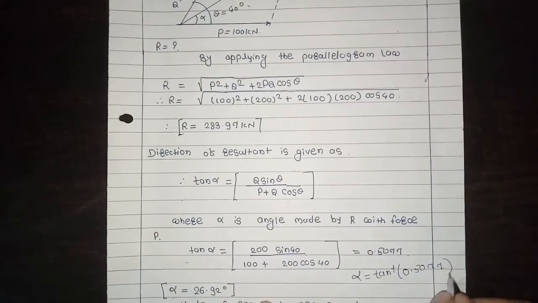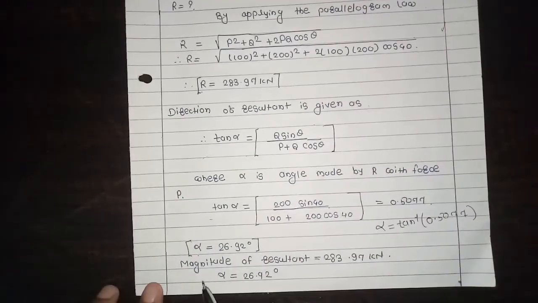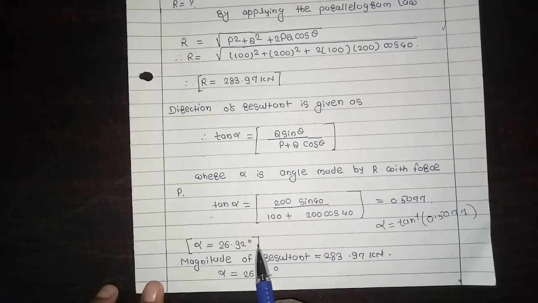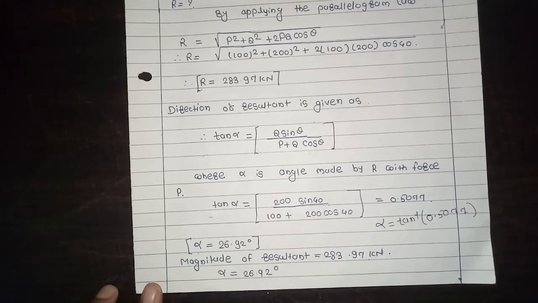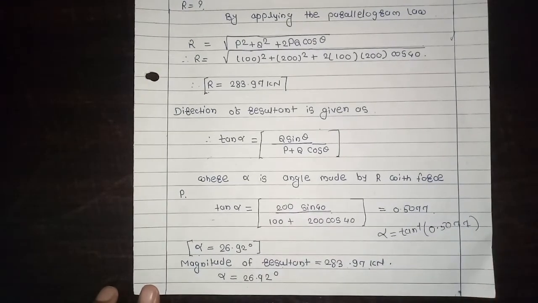Then we get alpha is equal to 26.92 degree. So the magnitude of resultant is 283.97 kilonewton and alpha is equal to 26.92 degree. Okay, thank you.